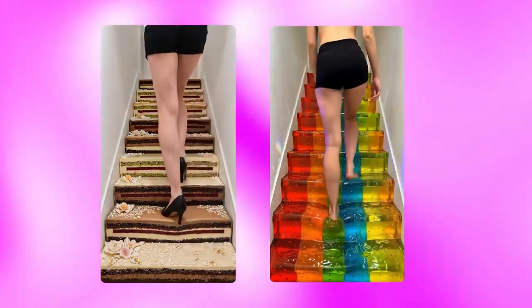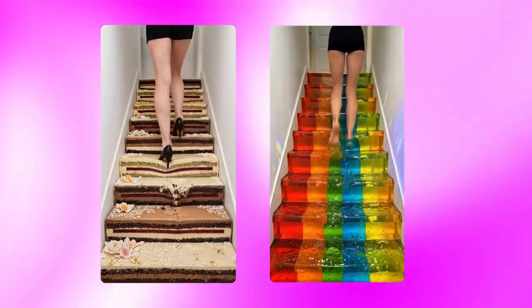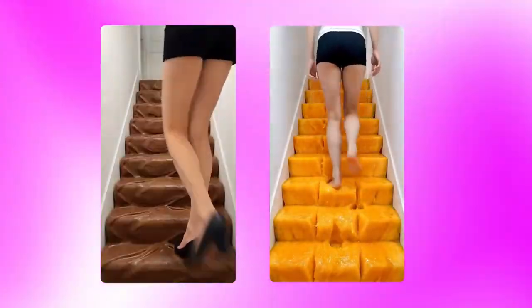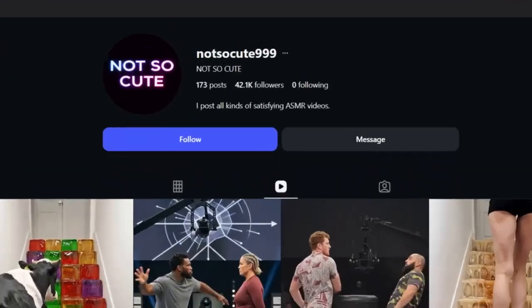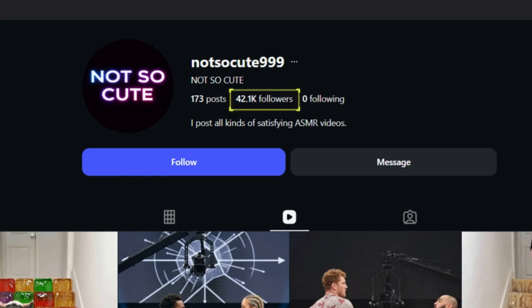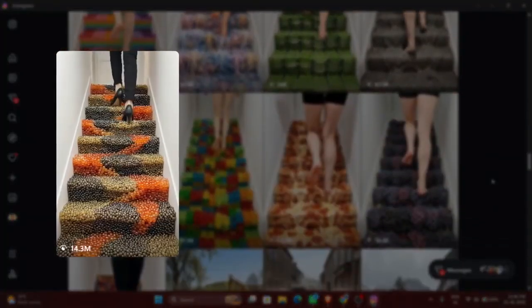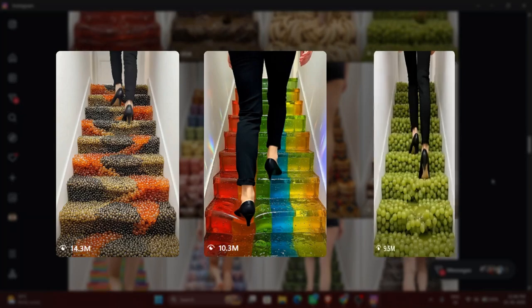These AI staircase videos are going absolutely viral on social media right now, and they look extremely satisfying to watch. This Instagram page has gained 42,000 followers just by uploading this exact style of content, and some of their videos have reached 14.3 million, 10.3 million, and 9.5 million views. Now watch what I just created with AI in under 5 minutes.